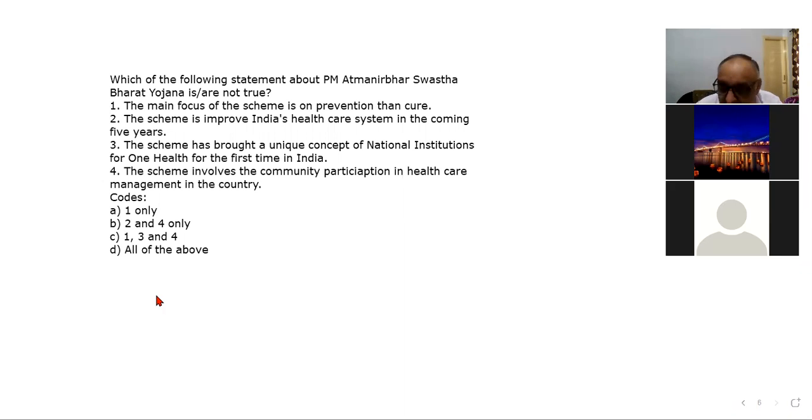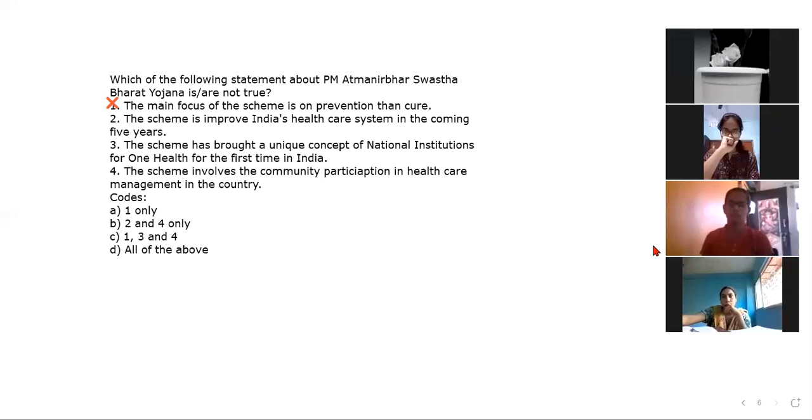So that point comes only after the disease occurs. And then we have talked about the establishment of biosafety levels, etc., right? So all these things are not related with the prevention, these are related with the cure. So it is wrong to say that the scheme's main focus is on prevention rather than cure. This is wrong to say. Okay, so this statement is wrong, obviously.